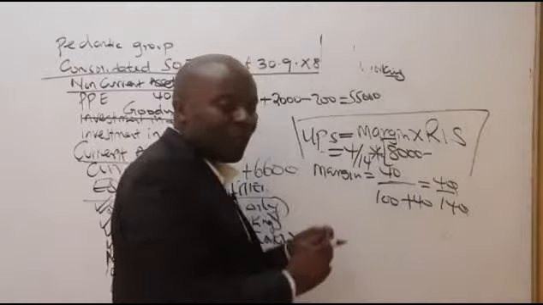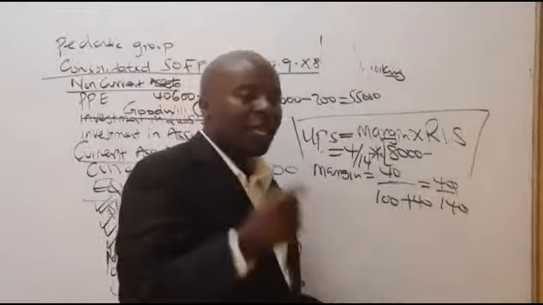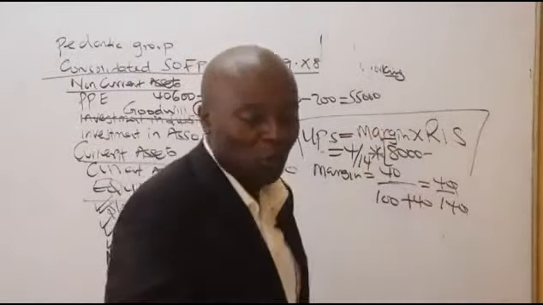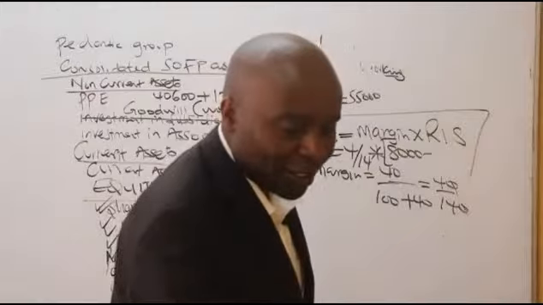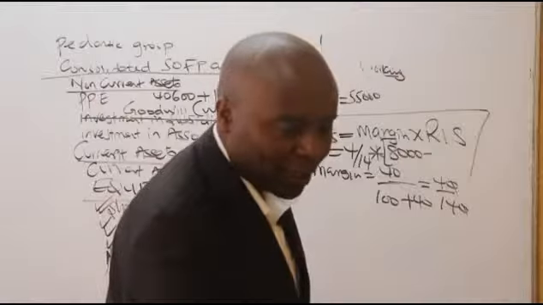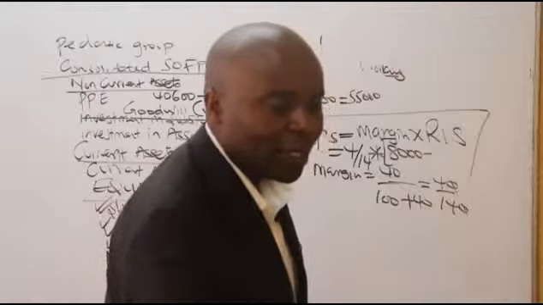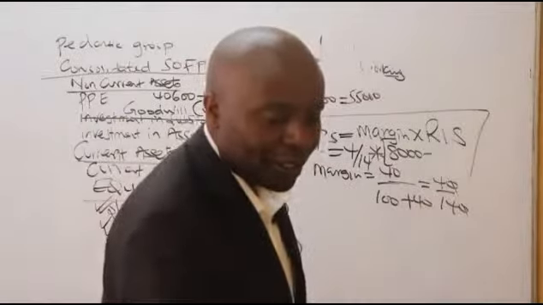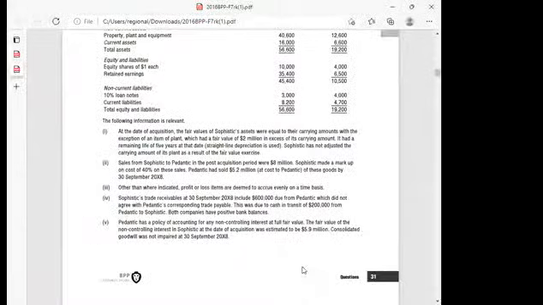But by the time we were doing this financial statement, the company Pedantic that had bought them had been able to sell some of them. And we were told, ladies and gentlemen, that they sold. Now, if you look at this, they are telling us Pedantic had sold 5,200 worth of goods.